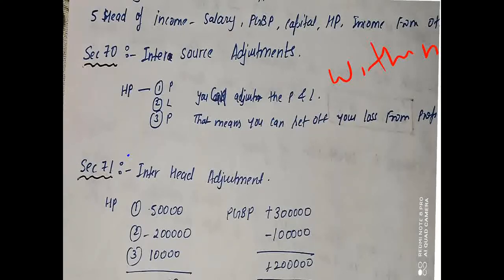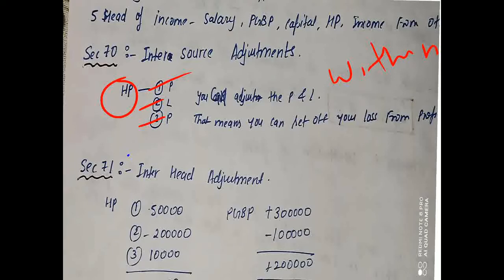I said already that there can be many sources of income. Here we see an example, considering house property. A person is earning through house property. He has three sources of earning, that is, he has three houses, 1, 2 and 3. Now we are going to make the adjustment.